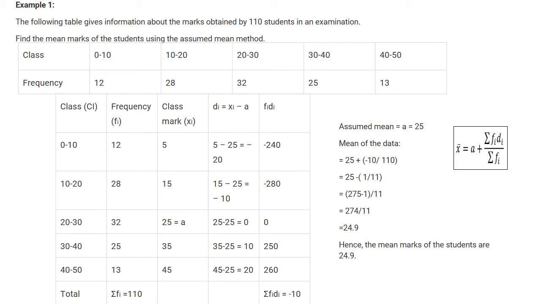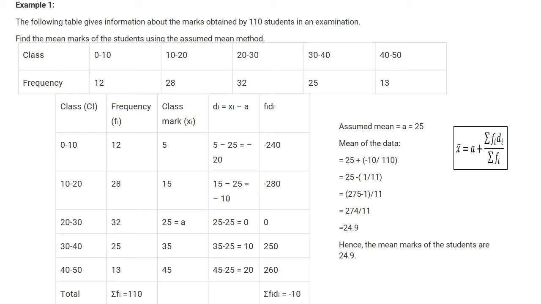In next class, class mark is 10 plus 20 by 2, 30 by 2 is equal to 15. And next, 20 to 30, class mark is 25. How you will get 25 here? Lower limit is 20, upper limit is 30. 20 plus 30 by 2, 50 by 2 is equal to 25. Next class mark is 35, and last class, 40 to 50, class mark is 45.